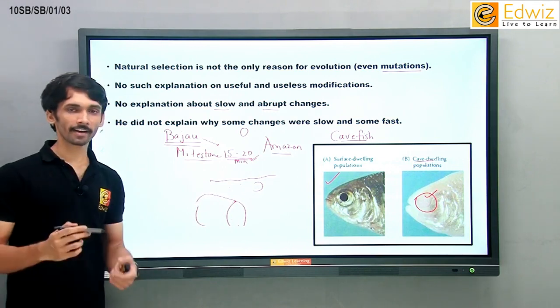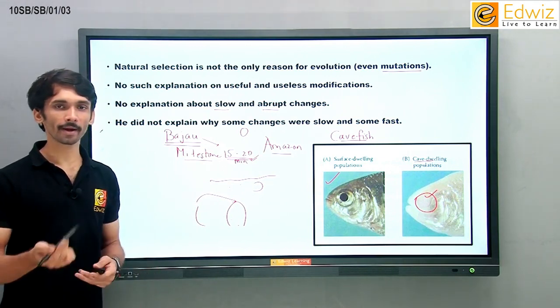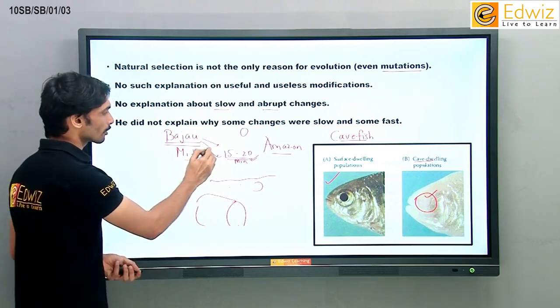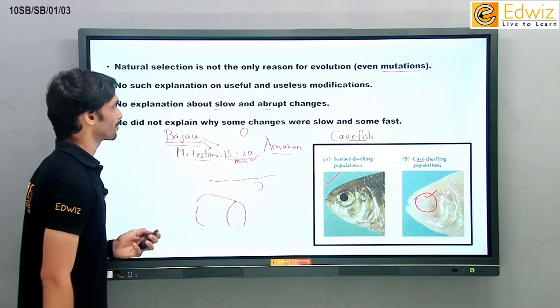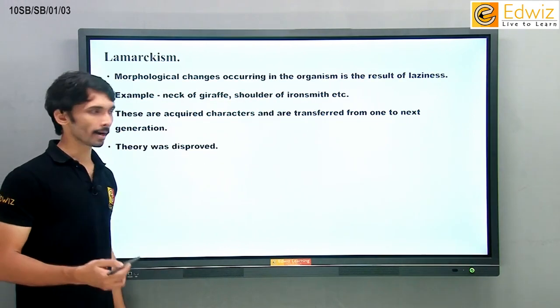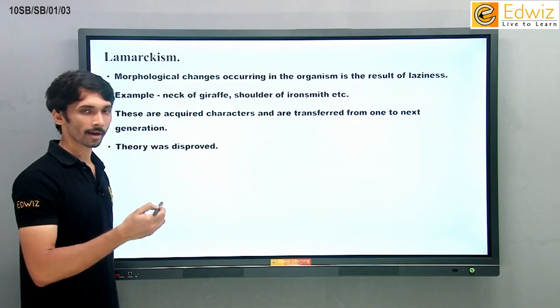In this way, there are various such adaptations seen in the world by many organisms. They are shown because of which those organisms can survive. They go inside water to catch fishes. You must be knowing that. Okay? After that, let us move towards the next topic called as Lamarckism. What do we mean by Lamarckism?